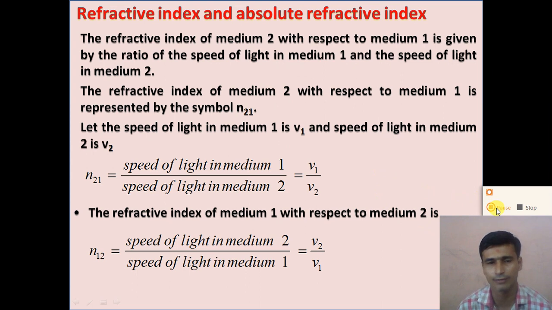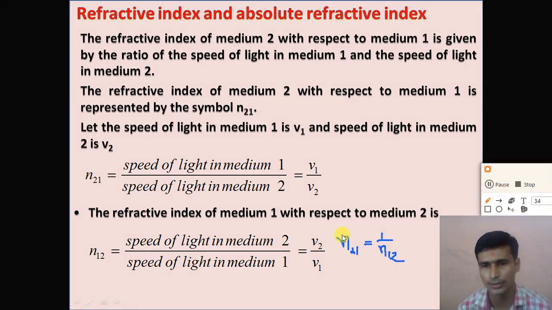So we can state one formula here. n21, the refractive index of medium 2 with respect to medium 1, is equal to 1 divided by n12. What do we mean by n12? n12 is the refractive index of medium 1 with respect to medium 2. So n21 is the reciprocal of n12, that is n21 equals 1 divided by n12.